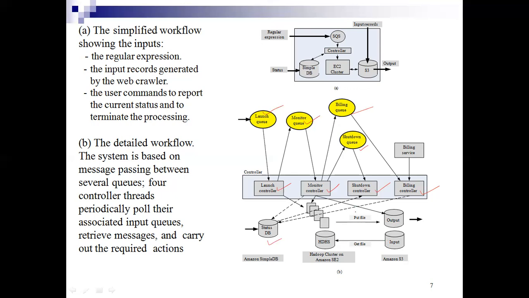We have also used some commands, put and get, which are the commands used in the communication between the client and server. So in this detailed workflow, the system is based on message passing between several queues, and the 4 controller threads periodically poll their associated input queues, retrieve messages, and carry out the required action. This is all about the organization of the grep the web application.